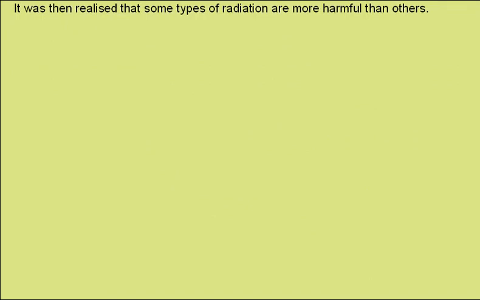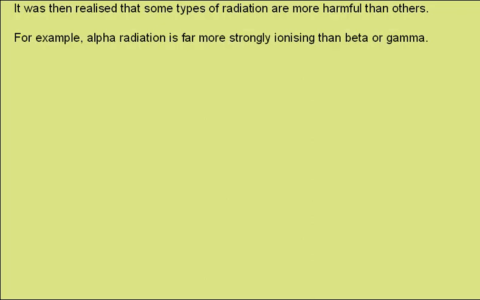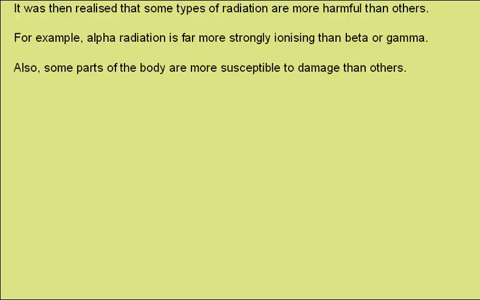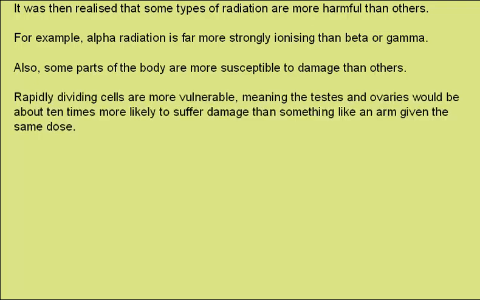It was then realized that some types of radiation are more harmful to the body than others. For example, alpha radiation is far more strongly ionizing than beta or gamma radiation. Also, some parts of the body are more susceptible to damage from radiation than others. Rapidly dividing cells are more vulnerable, meaning the testes and the ovaries would be about 10 times more likely to suffer damage than something like an arm, given the same radiation dose.